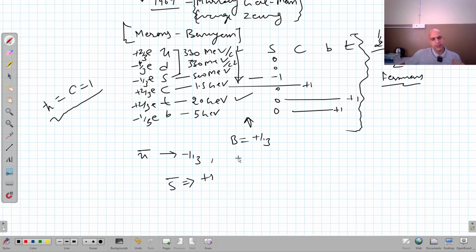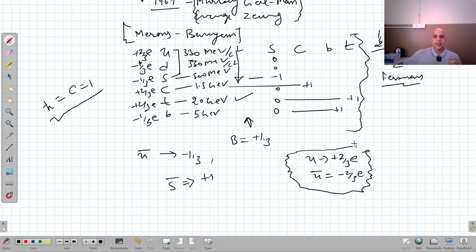So all these properties will get inverted for anti-quarks, but the mass will remain the same, right? Similarly, charge will also get inverted, right? As I told you, the up quark has charge plus 2/3 e, right? The anti-up quark will have charge minus 2/3 e, right? So these are some properties that I am recalling here in order to proceed further.